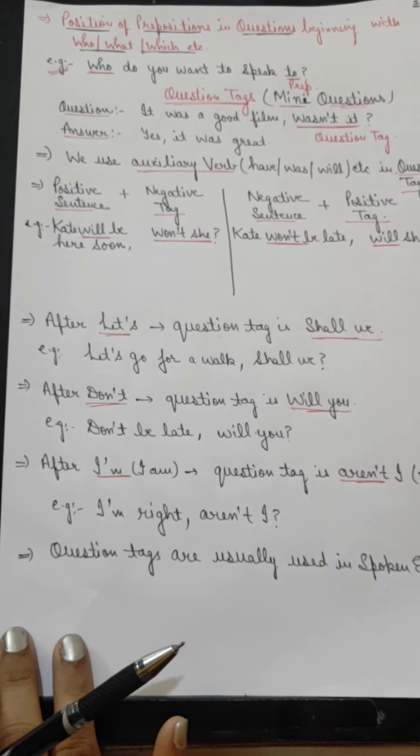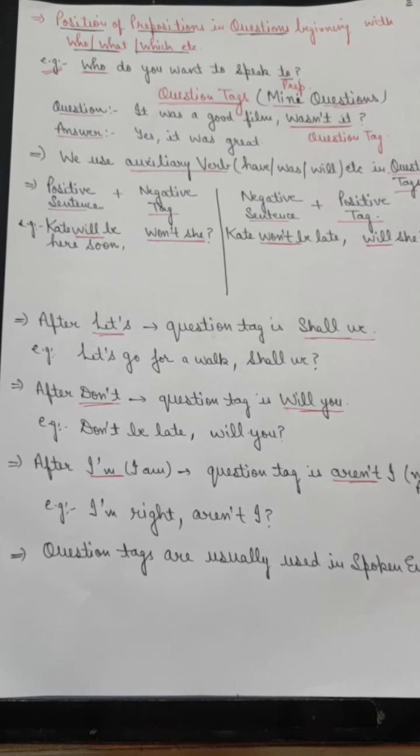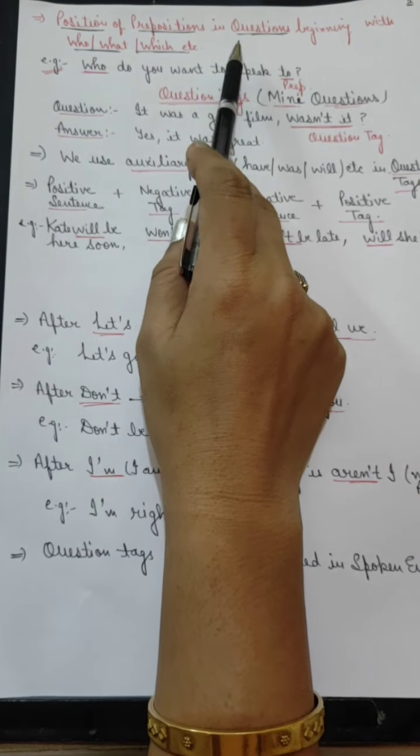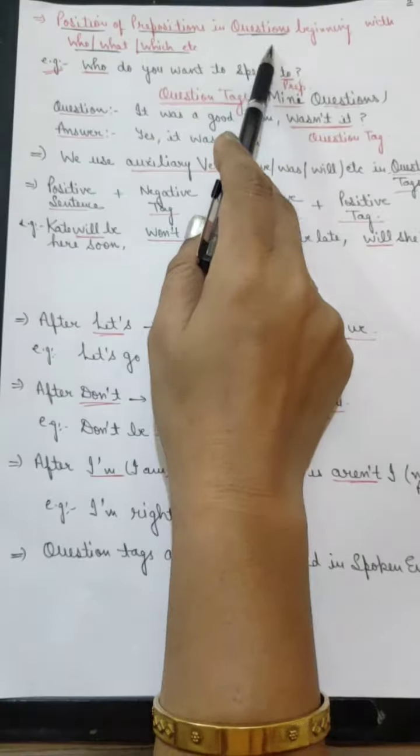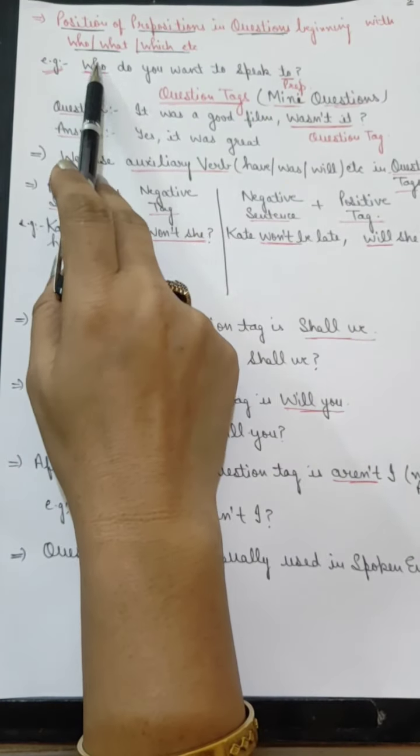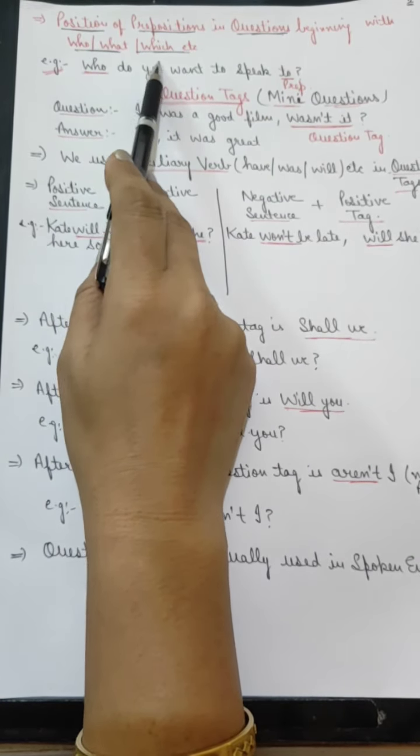Moving on, another important point to keep in mind with regard to questions is that in many sentences we use prepositions in questions. So what could be the position of prepositions in questions? Those questions which begin with who, what, which, etc. Again, these are the question words.